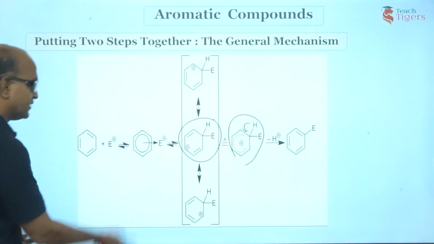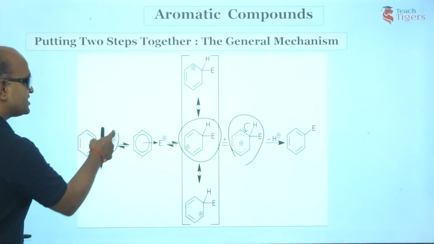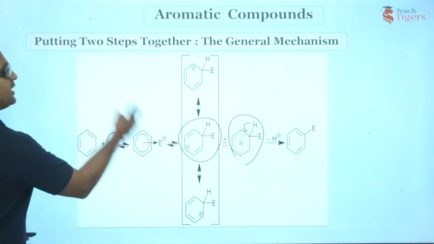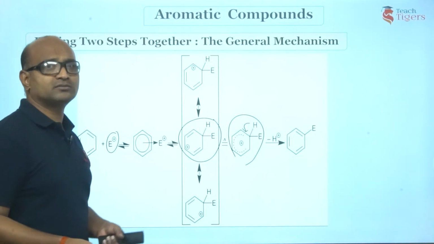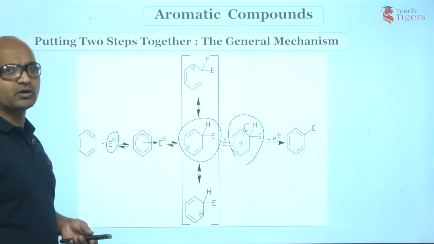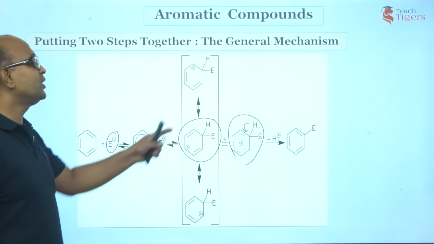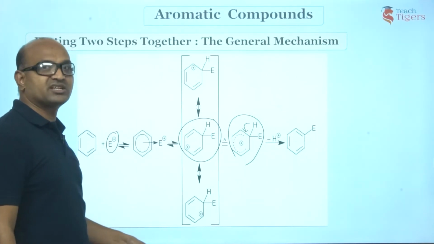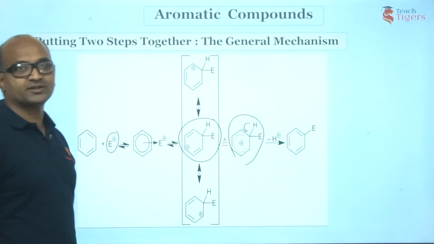So, two steps, guys. The first step is the attack of this electrophile on this benzene ring. Sir, which pi bond? I told you, any pi bond you can select and break. It's not an issue. You are going to get the arenium carbocation, which is resonance stabilized. The second step is the deprotonation.